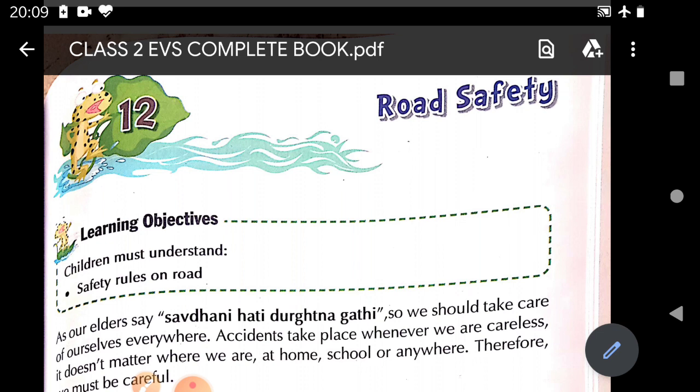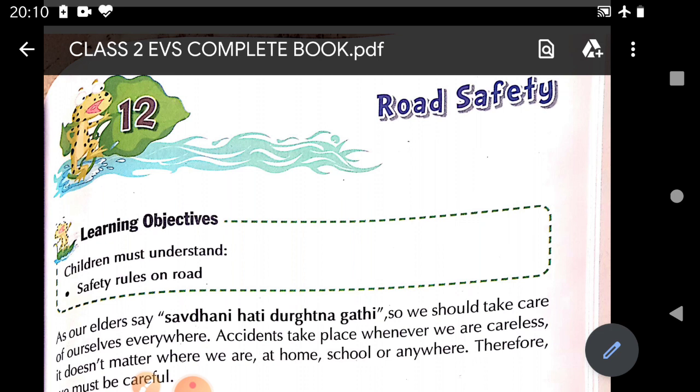So it's of vital importance for everyone to have traffic awareness and understand and respect all these road safety rules in India. So it is very important for all of us, for everyone, to have knowledge and awareness about the basic road safety rules, and we must respect these road safety rules, because if you do not pay attention to these road safety rules, anything can happen.